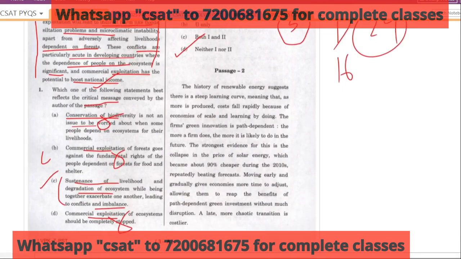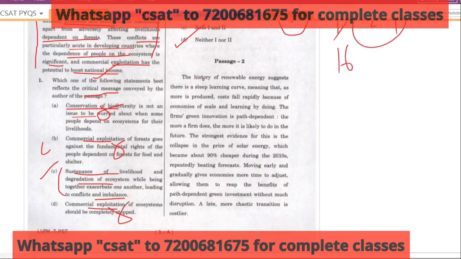Second passage, same way you read it. The history of renewable energy suggests that there is a steep learning curve, meaning that as more is produced, costs fall rapidly. Okay, meaning the more you generate something, obviously the cost will fall because of economies of scale. Okay, that's what they're telling, economies of scale.